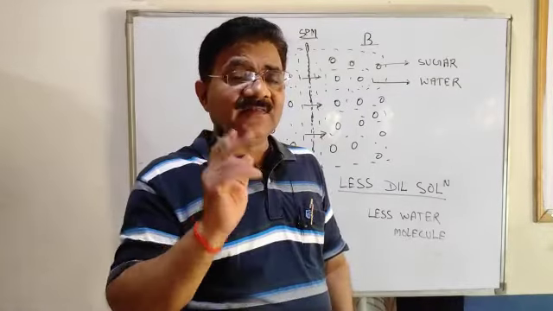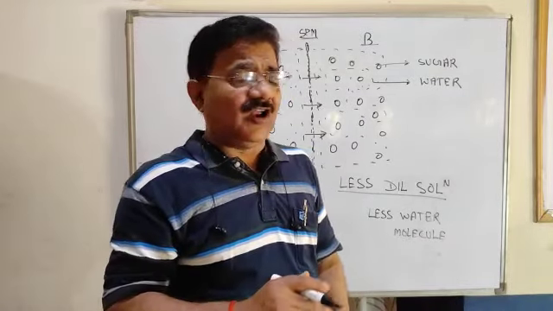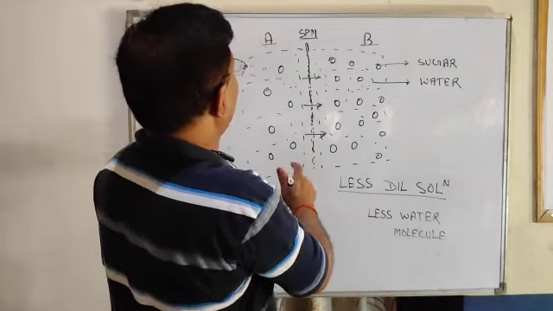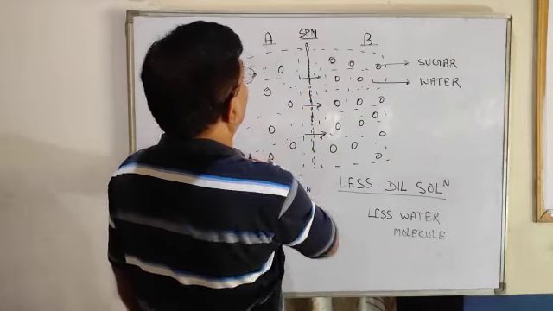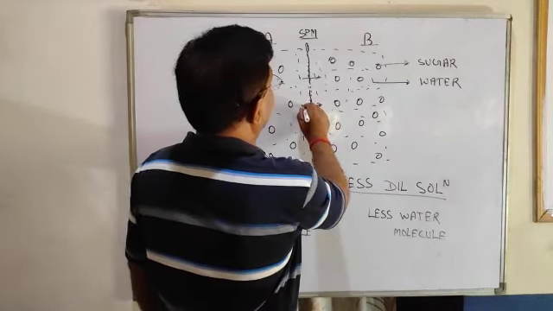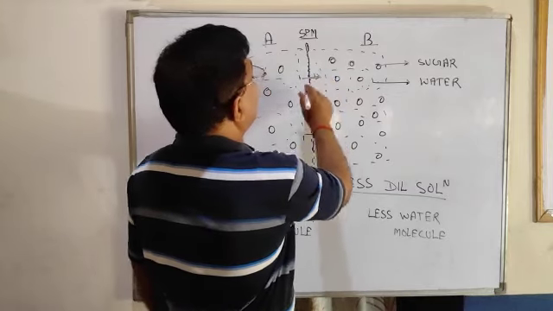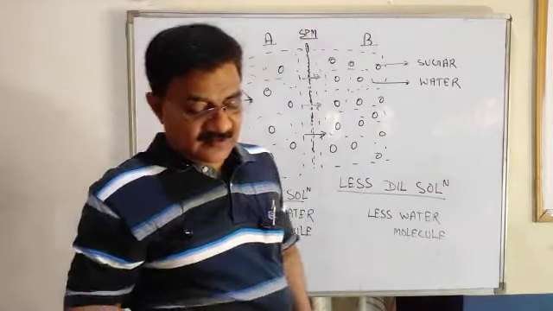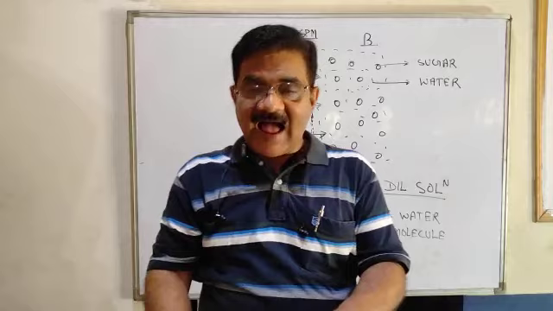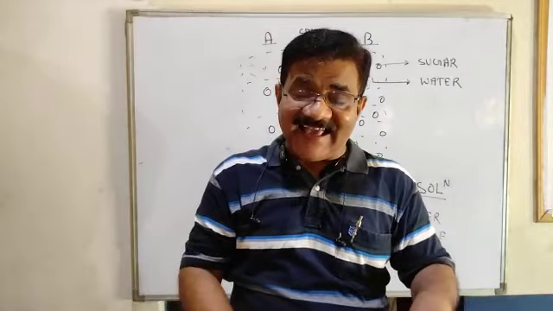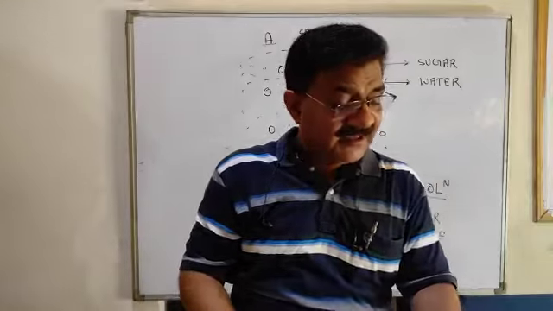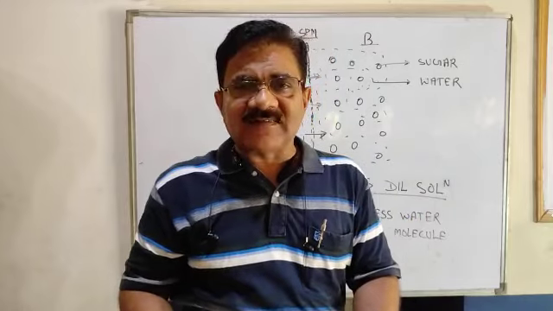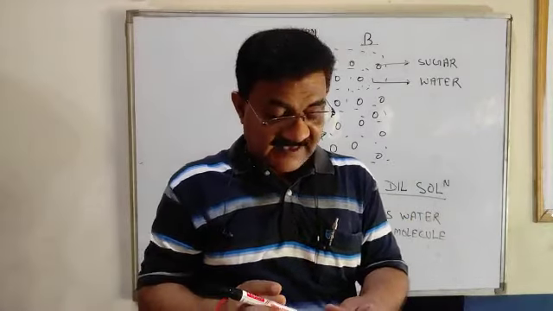And what will happen? There will be movement of water molecules. This side the concentration of water is more, so water molecules move from higher concentration of water to lower concentration, and this arrow shows movement of water molecules from side A to side B. So we have understood, and this movement will take place till equilibrium is obtained, and equilibrium means the concentration on both sides will become the same.